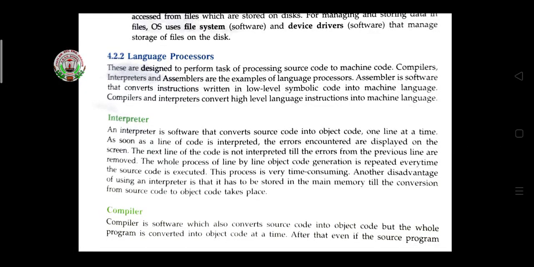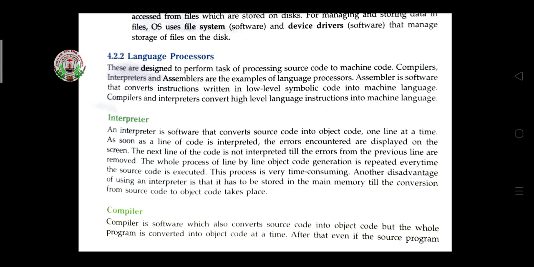Then come to the language processor. These are designed to perform the task of processing source code to machine code. Compilers, interpreters, and assemblers are examples of language processors. An assembler is software that converts instructions written in low-level symbolic code into machine language. Compiler and interpreter convert high-level language instructions into machine language.